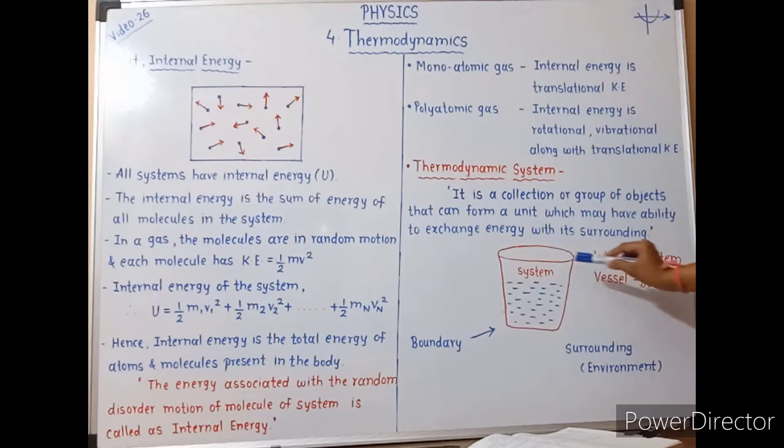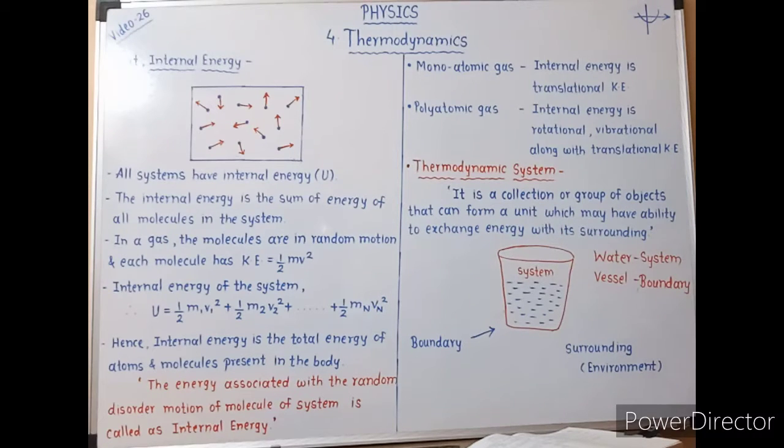This system and the surrounding are separated by this system boundary, and every interaction between system and surrounding occurs across this system boundary.